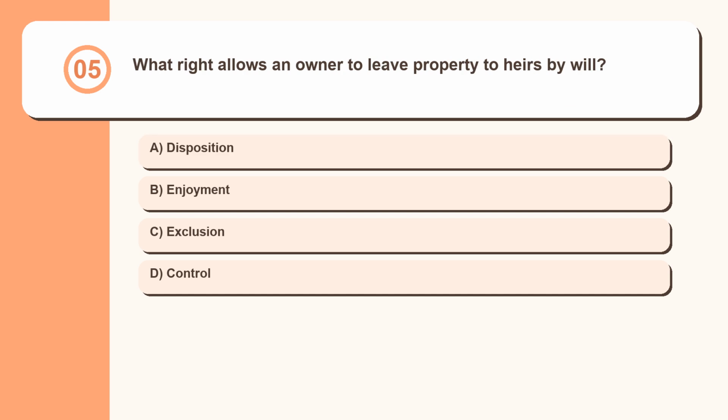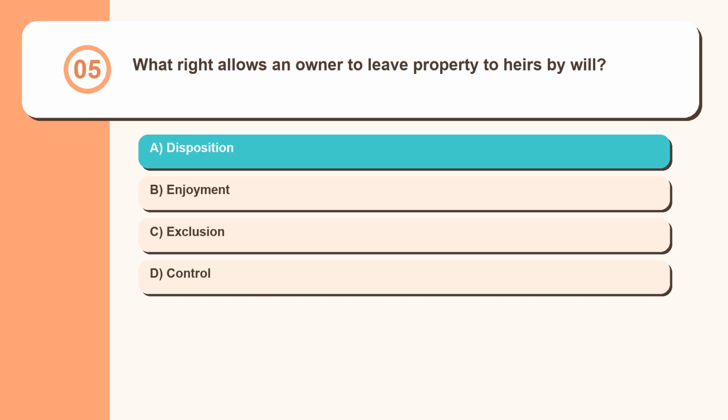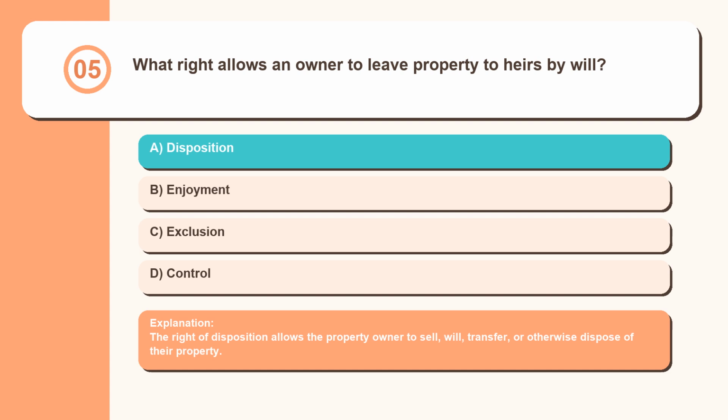Question 5. What right allows an owner to leave property to heirs by will: disposition, enjoyment, exclusion, control? The right of disposition allows the property owner to sell, will, transfer, or otherwise dispose of their property.